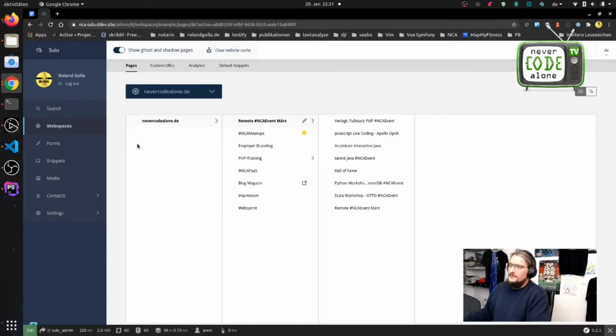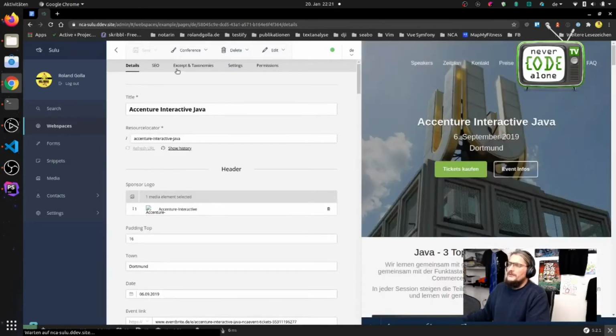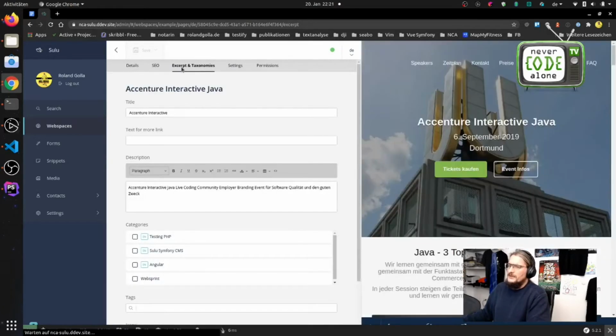Let's check the backend from an event. So we just have to check what event we can see here, like this here. And then you will have the excerpt information. And on this excerpt information, you got a special title. Maybe it's shorter or whatever.